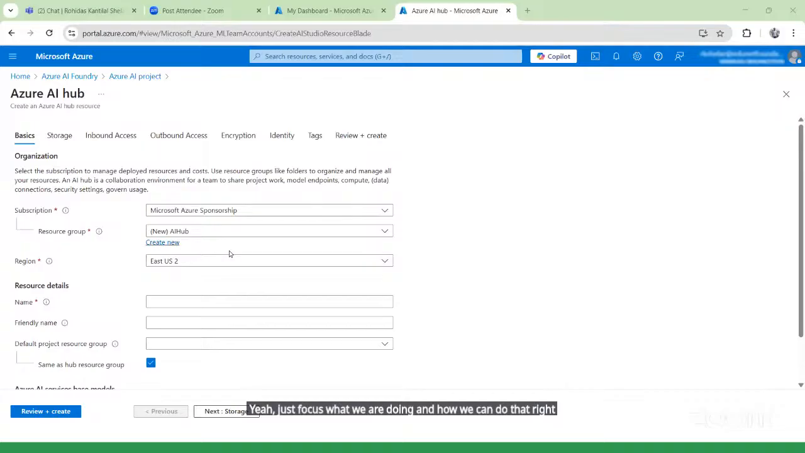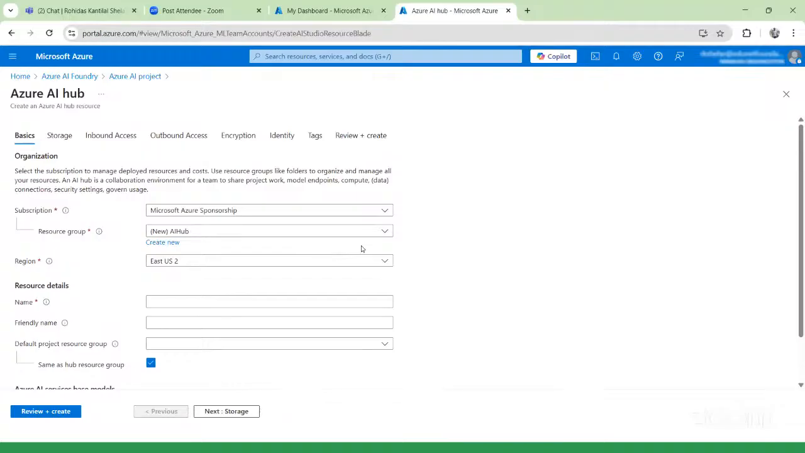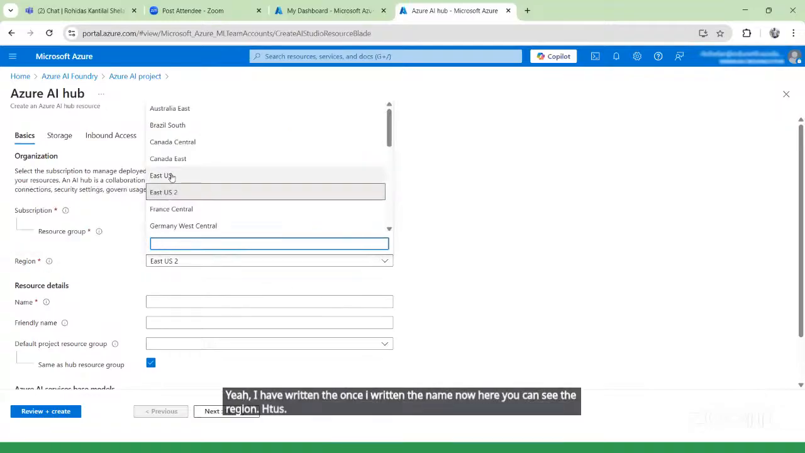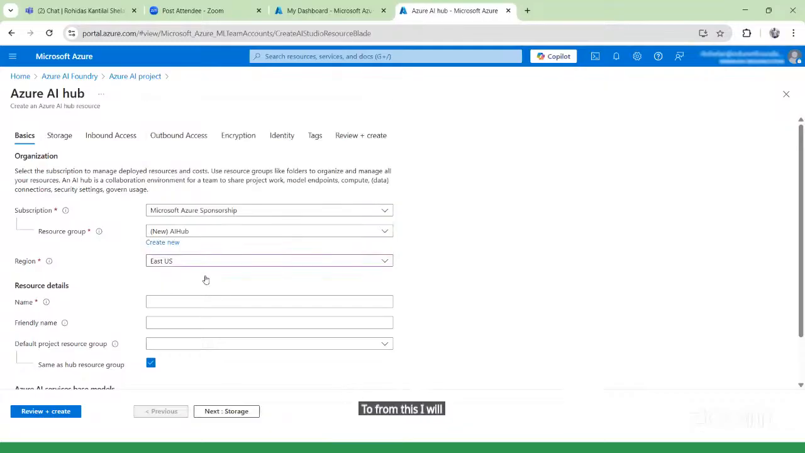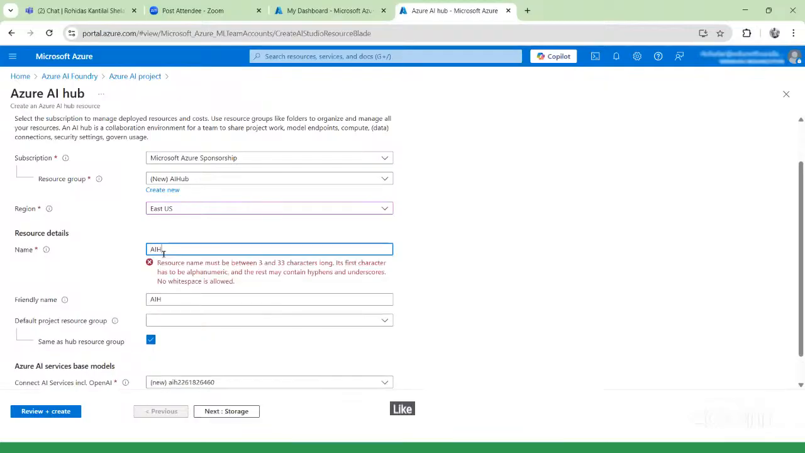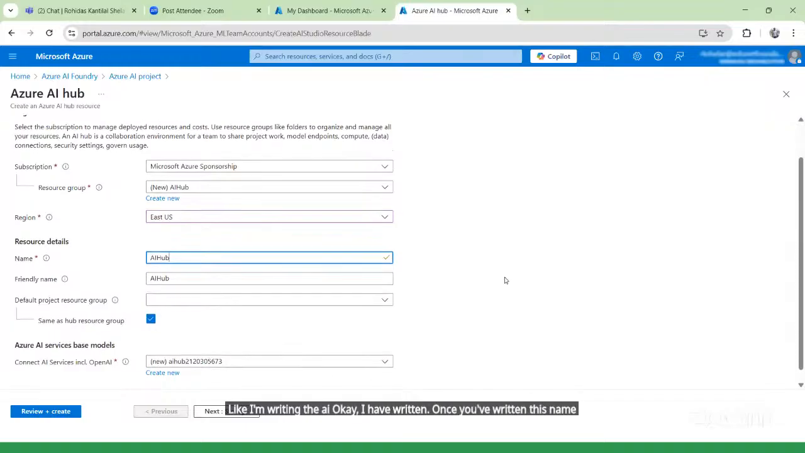So I have written the name for this particular hub. Once I have written the name, now here you can see the region East US 2. From this, I will make it East US. Once you make this, again you can write the name in resource details. You can write the same name again, like I'm writing AI hub. Once you've written this name, check.